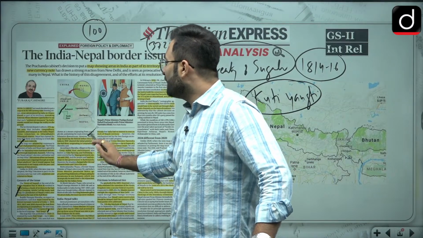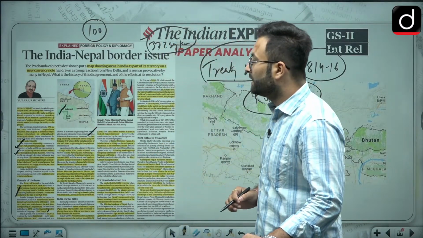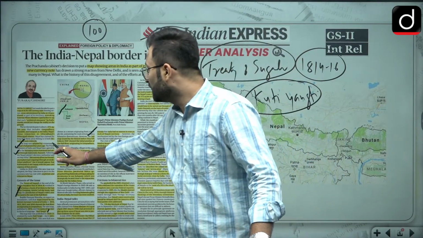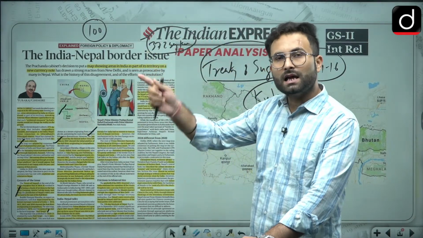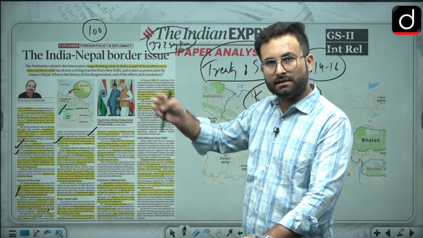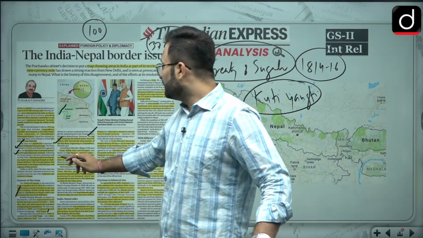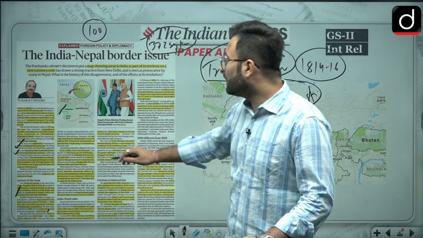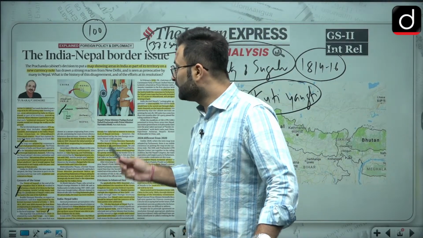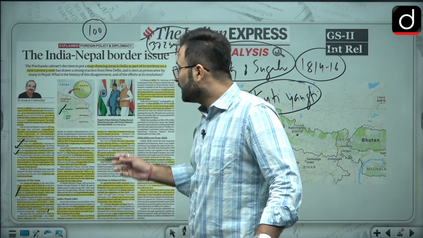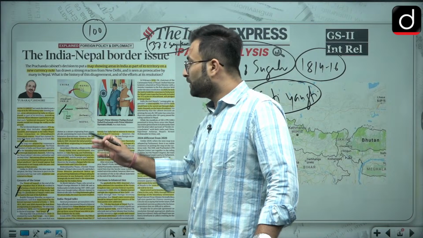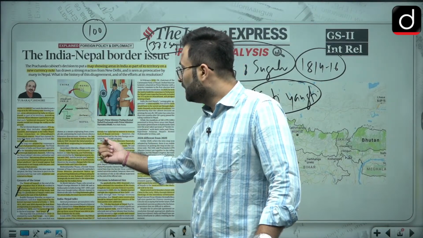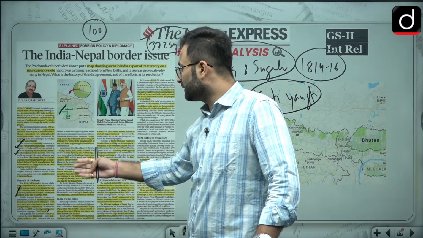Now the last map issued by the British before they left India, that is 1947, shows the initial position of the Kali River originating in the Limpiadhura. As per that, the territory is ours. Then some villages are given, but that is not important for us. The Nepal government census until 1962 collected land revenue. These areas were paying land revenue in Kathmandu.